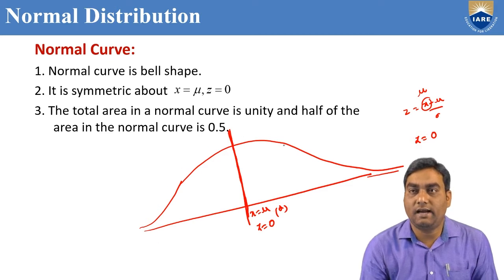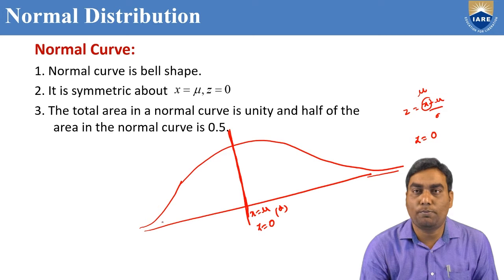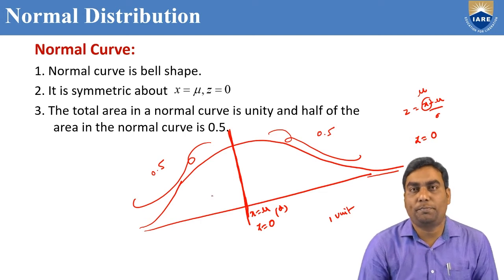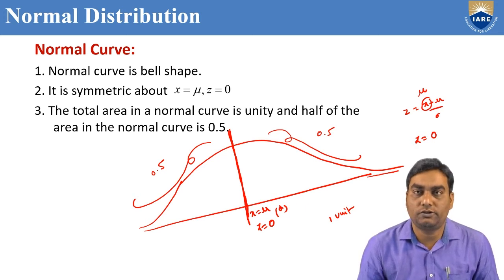The total area occupied by the normal curve is 1 unit. It is symmetric about x equal to mu, which means half of the area of the normal curve is 0.5 and this side half of the area is also 0.5. So these are the properties of the normal curve. The first point, it is bell shaped. It is symmetric about x equal to mu or z equal to 0. The total area in a normal curve is 1 and half of the area in a normal curve is 0.5.